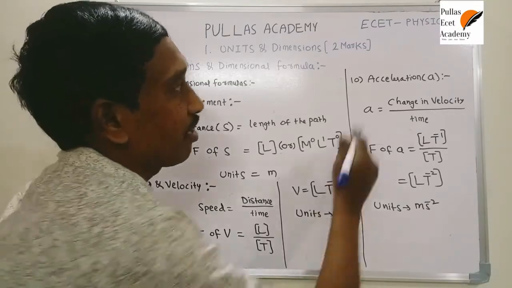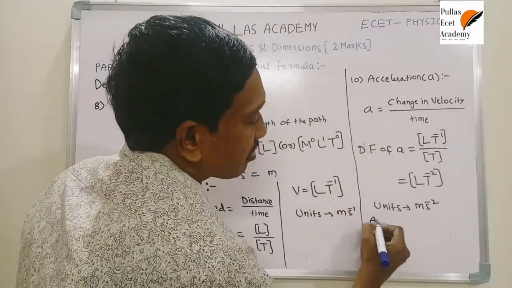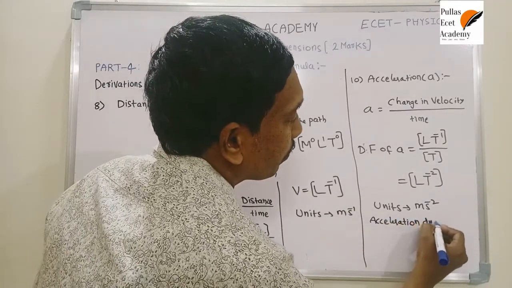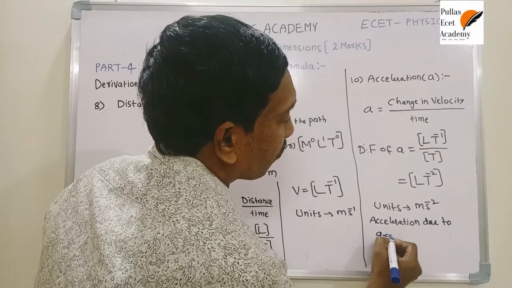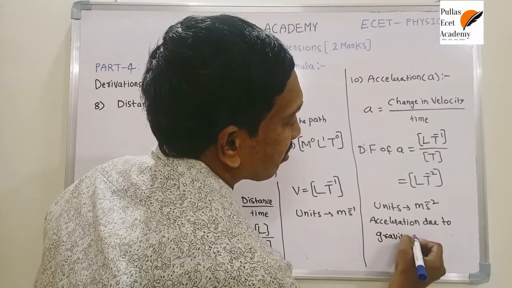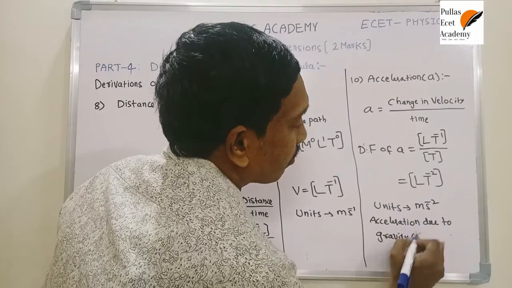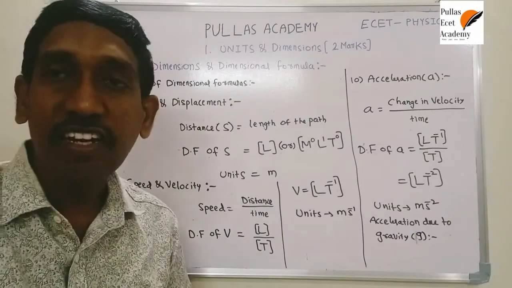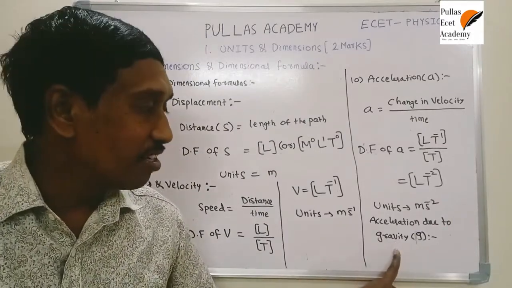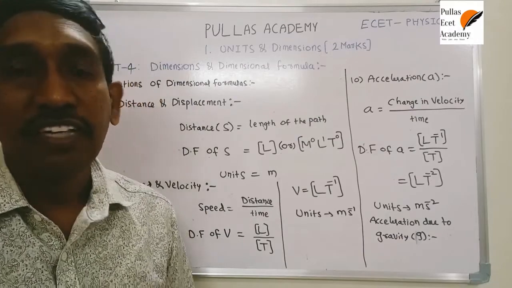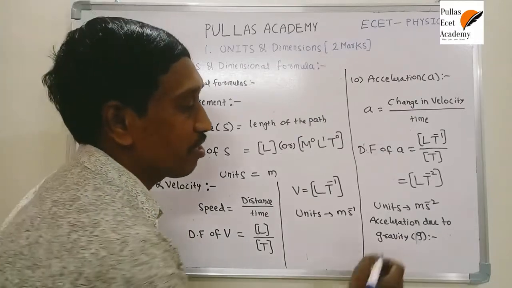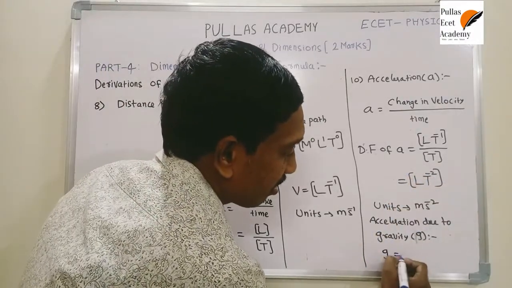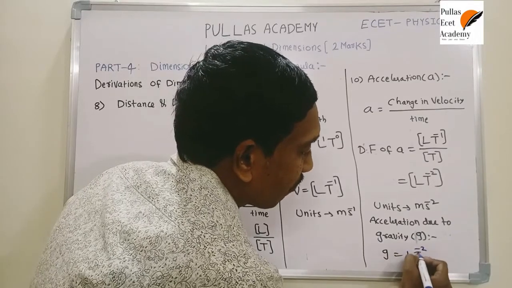Sometimes, instead of acceleration, they ask for the dimensional formula of acceleration due to gravity, to confuse you. Acceleration due to gravity is nothing but acceleration. The uniform acceleration of a body due to the gravitational force is called acceleration due to gravity. That is nothing but acceleration. So just substitute the dimensional formula of acceleration. That means small g dimensional formula is also L T power minus 2.